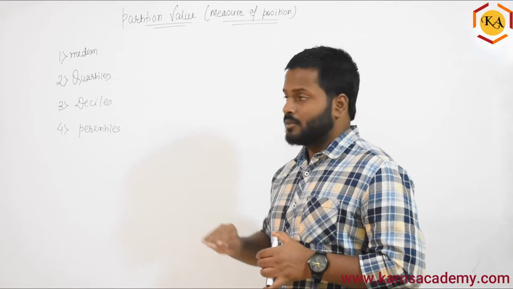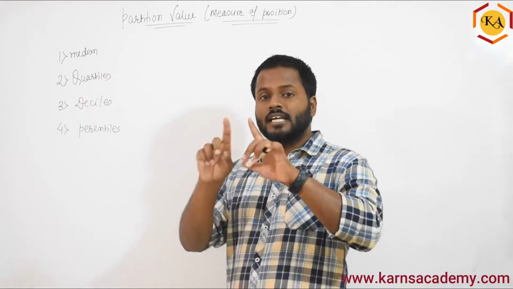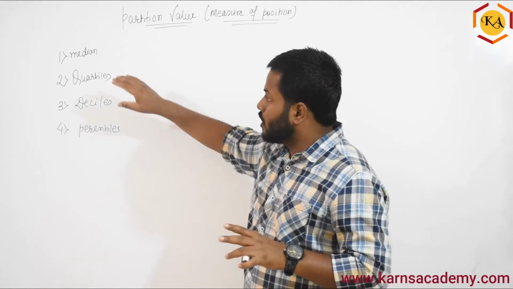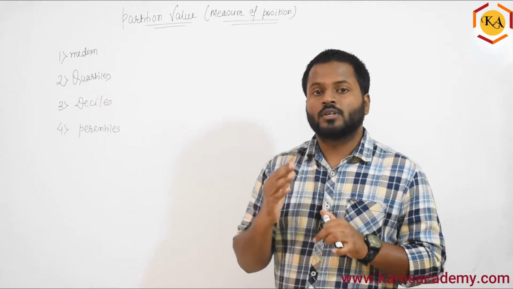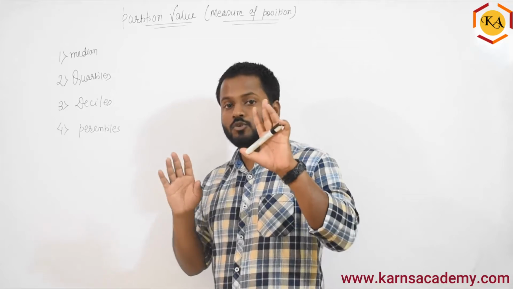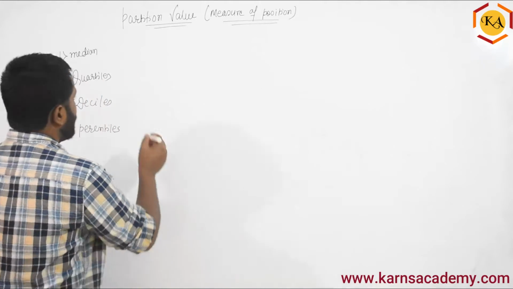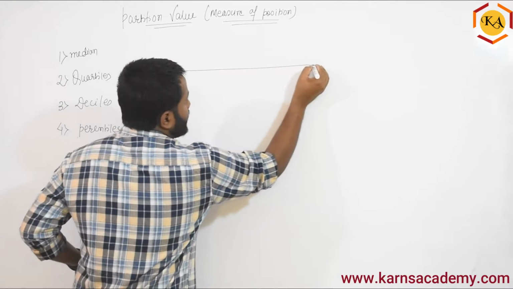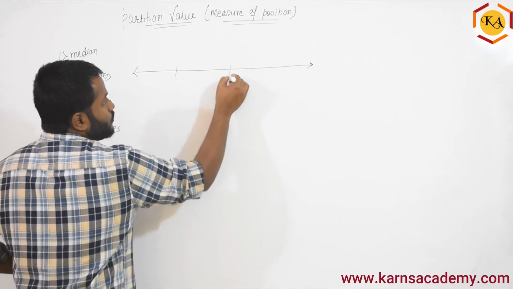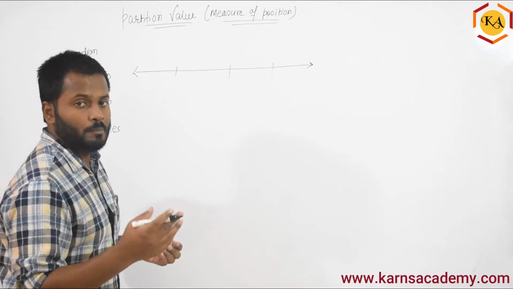As the name suggests, median divides the data into two halves. Quartiles means 4, so it divides the data into 4 equal parts. When we calculate the quartiles, the entire data we divide into 4 equal parts.